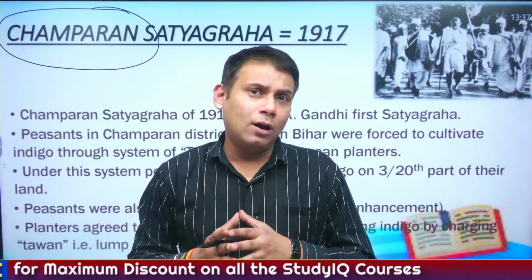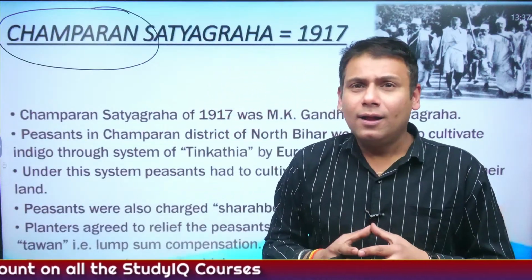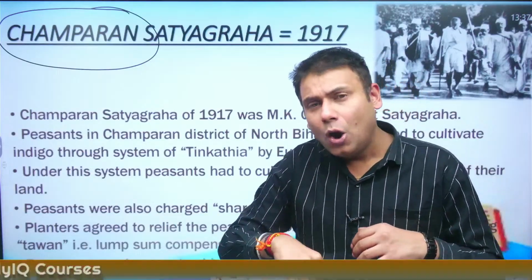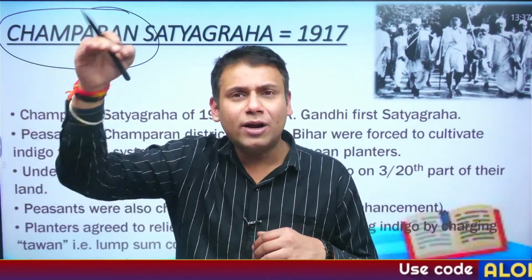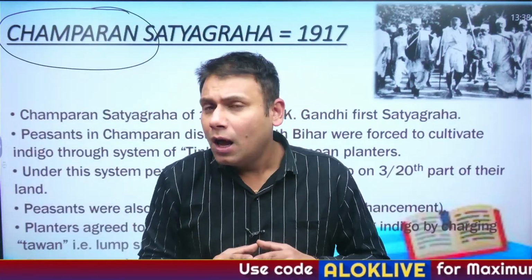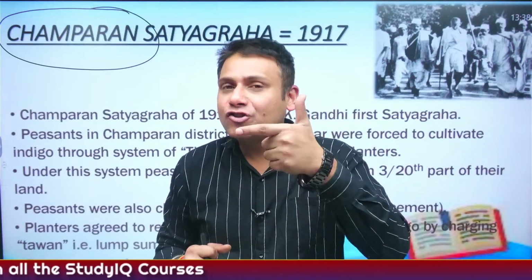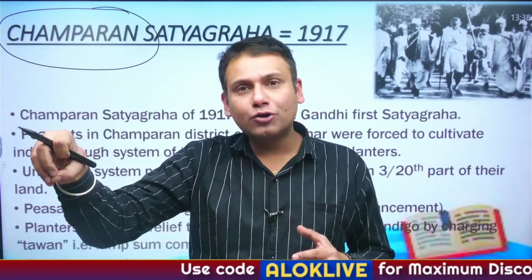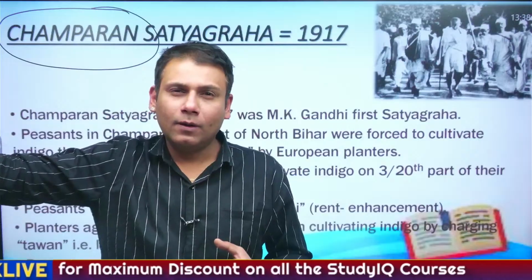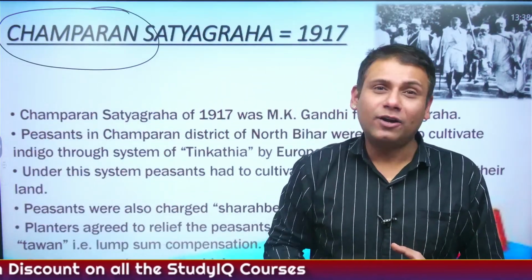Now he met Dada Abdullah or Sheikh Abdullah and inquired, was this treatment meted out to me alone, or is this the condition of every Indian or Asian living in South Africa? Now he came to know that there are different kinds of Asians and Indians living in South Africa. One is indentured laborers. Second one is ex-indentured laborers. Now who are they? These are the laborers who are brought on contract basis to South Africa. They are forced to work on the plantation fields, and once their contract is over, they go back to their country. Their condition was very derogatory.